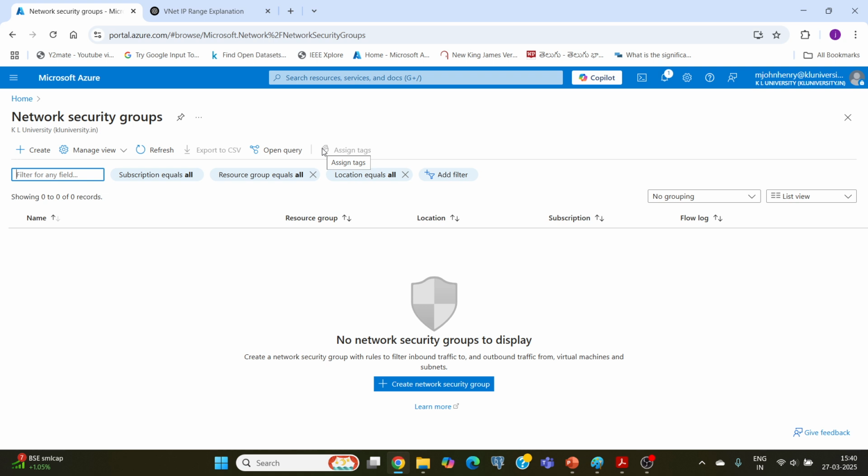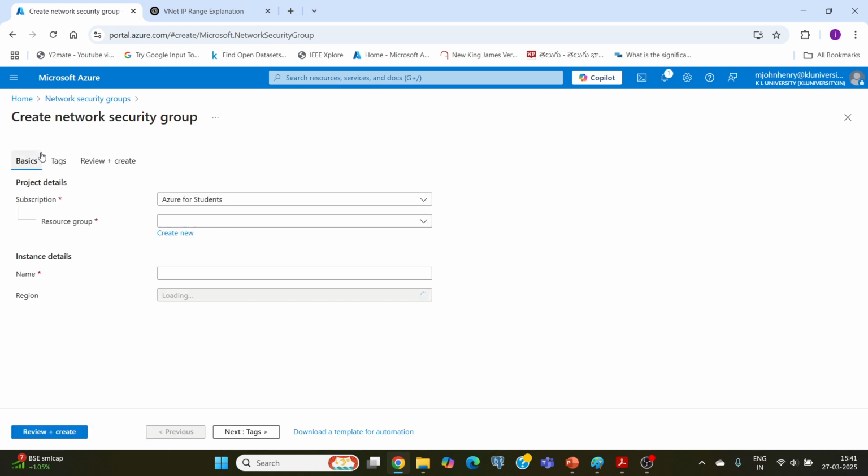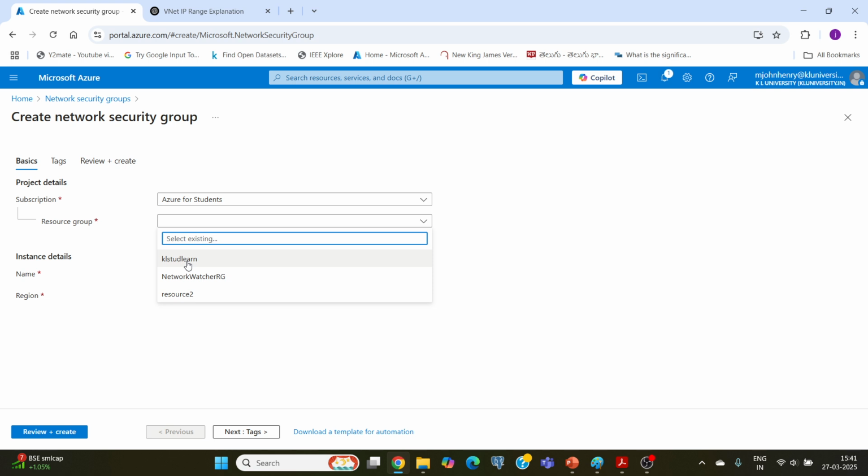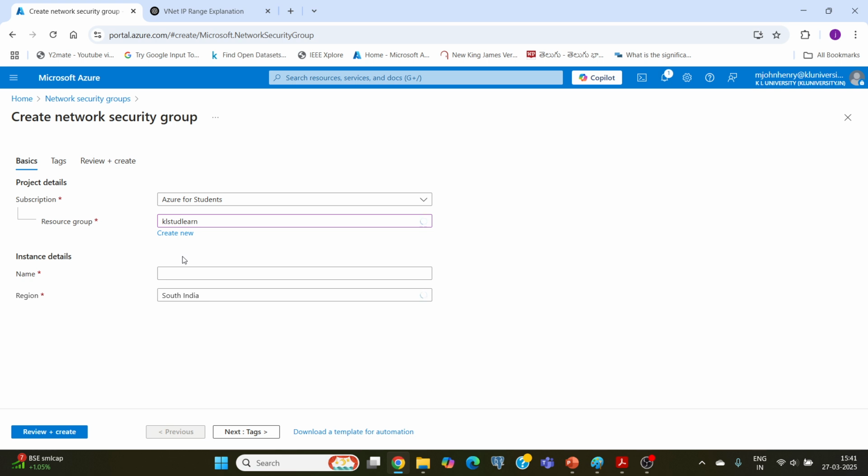Click on this. Now we will create an NSG, very simple. Give the details which are required. The student plan which I have selected for the virtual network, that is only what I have to select here. Give some name. I will give KL test NSG.